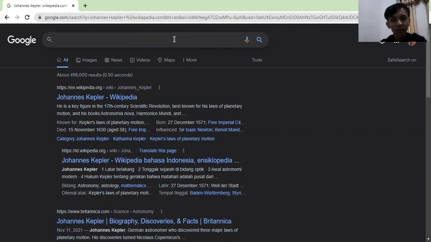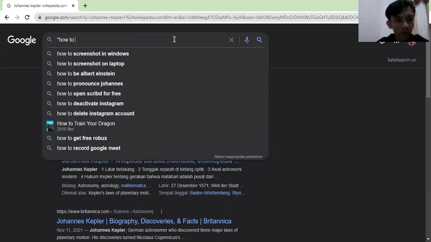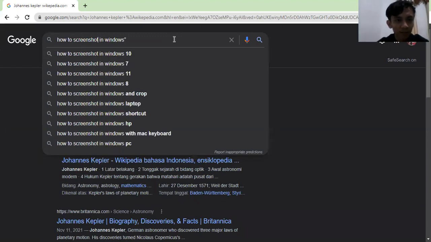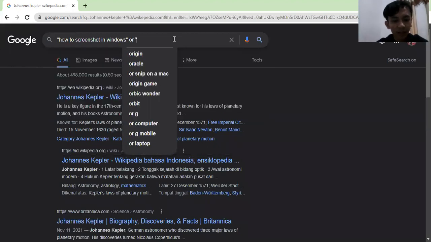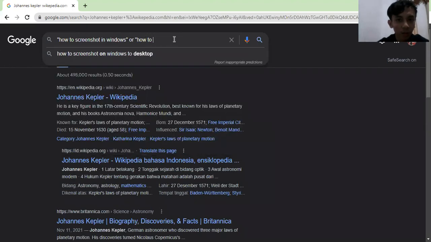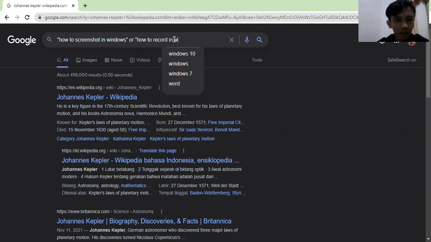For example, you want to search how to screenshot in Windows, and you must use OR, then write again how to record in Windows.